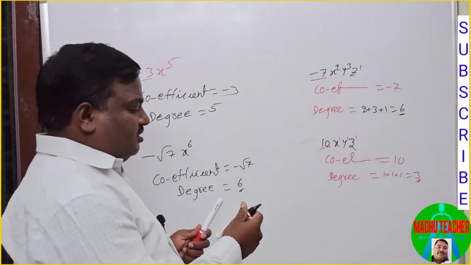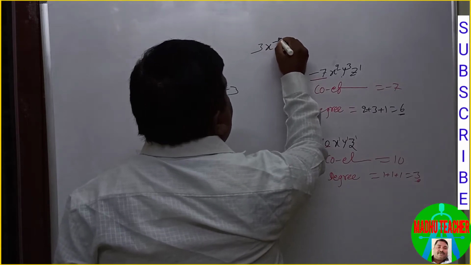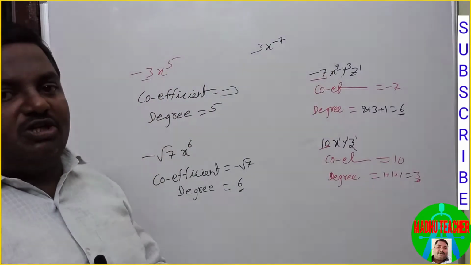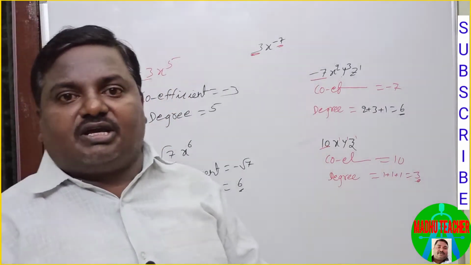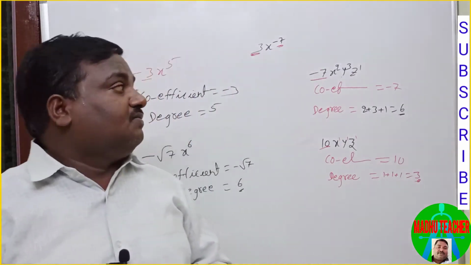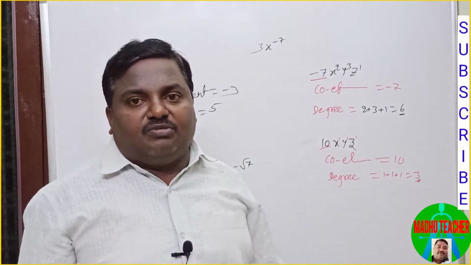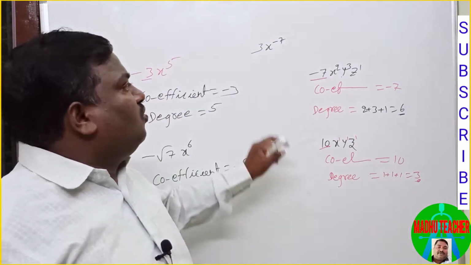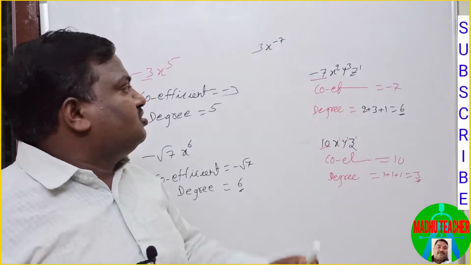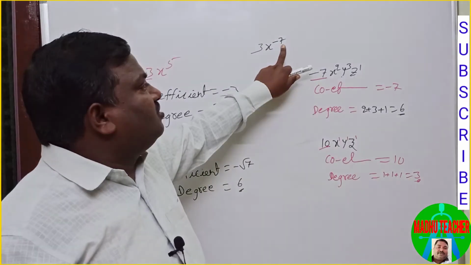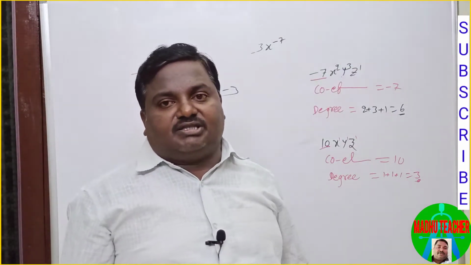And suppose 3x to the power of -7. So what is the coefficient? Coefficient is 3. What is the degree? -7. So it is not a degree, because first of all it is not a polynomial. Okay, what is a polynomial? All the variables involved have only non-negative integral exponents are called polynomials. So it is not a positive integer, it is negative, so it is not a polynomial. So we should not take degree as -7.